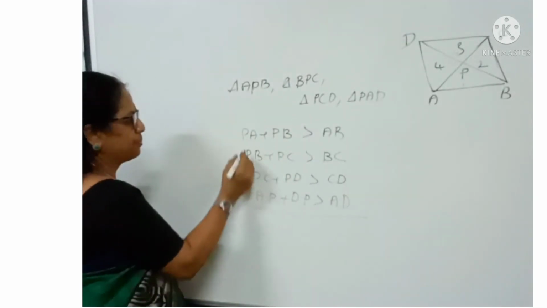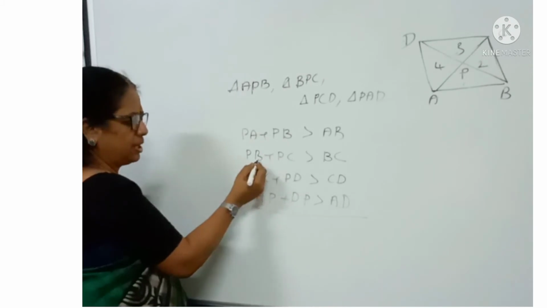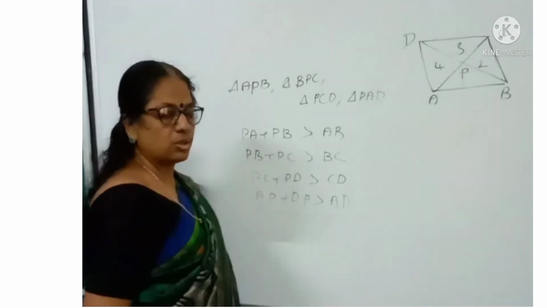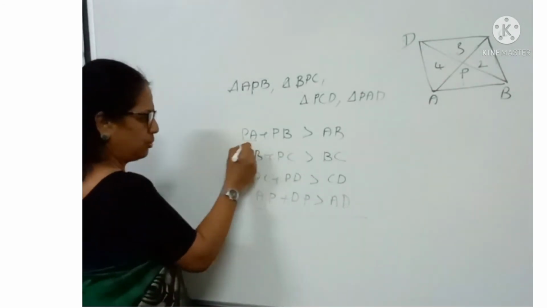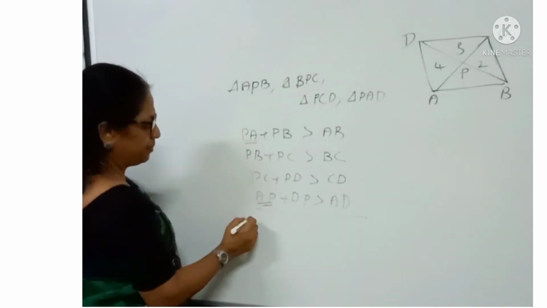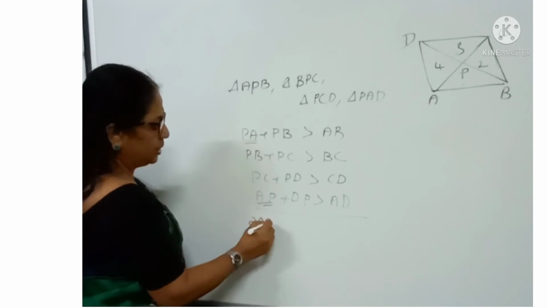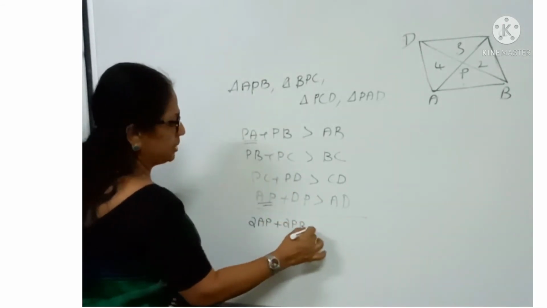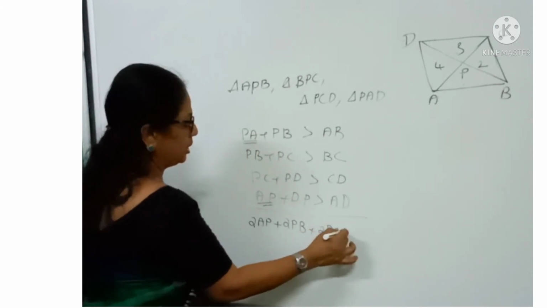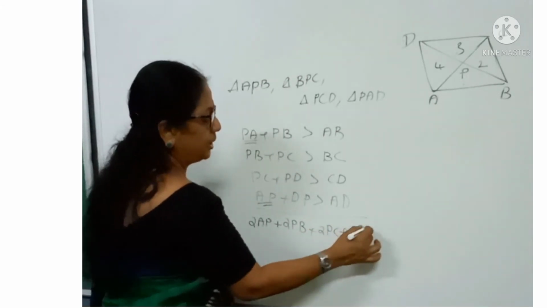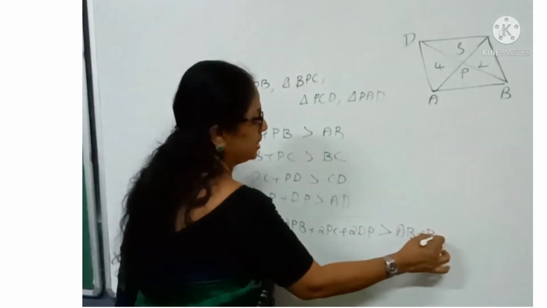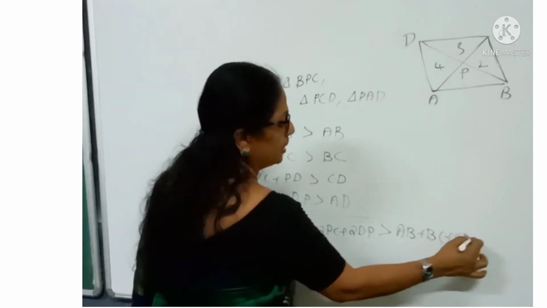Then we will get PA plus PB, PB plus PC, PC plus PD, AP plus DP. How many APs are there? 1, 2, so 2 AP plus 2 PB plus 2 PC plus 2 DP greater than AB plus BC plus CD plus AD.